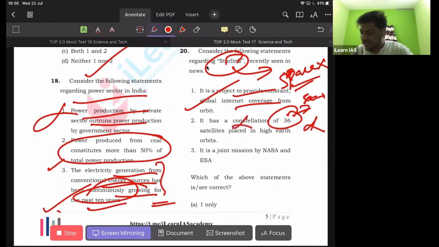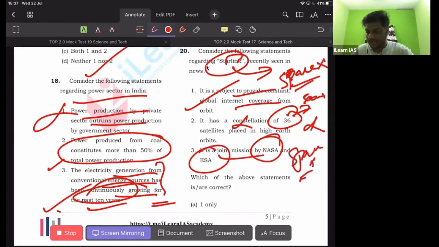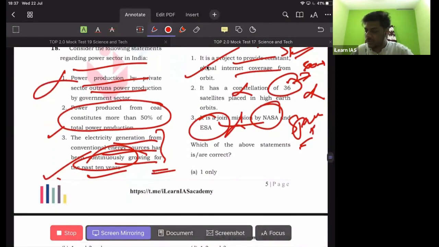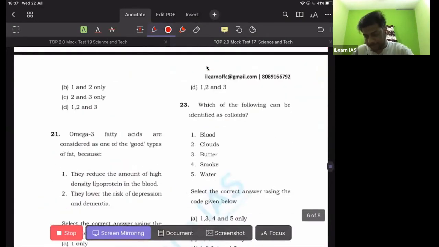So the second statement is correct. It is a joint mission by NASA and the European Space Agency, which is again not correct. It is an initiative by SpaceX. Getting it? So both the statements are incorrect, which makes the answer 1 only.